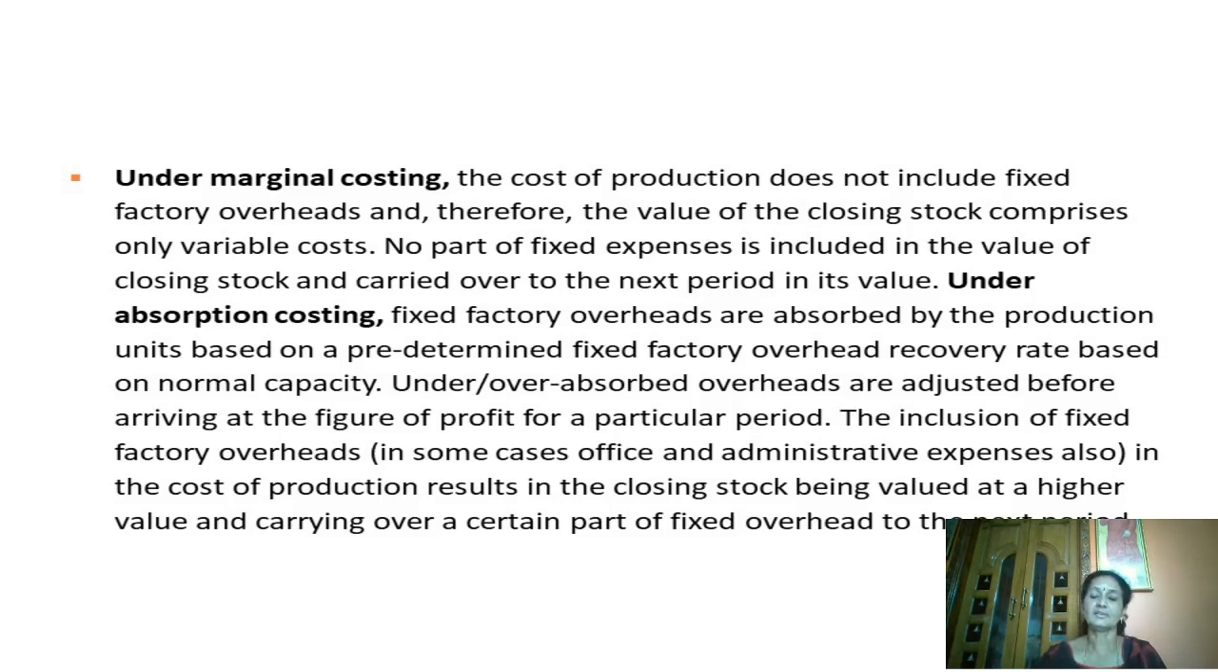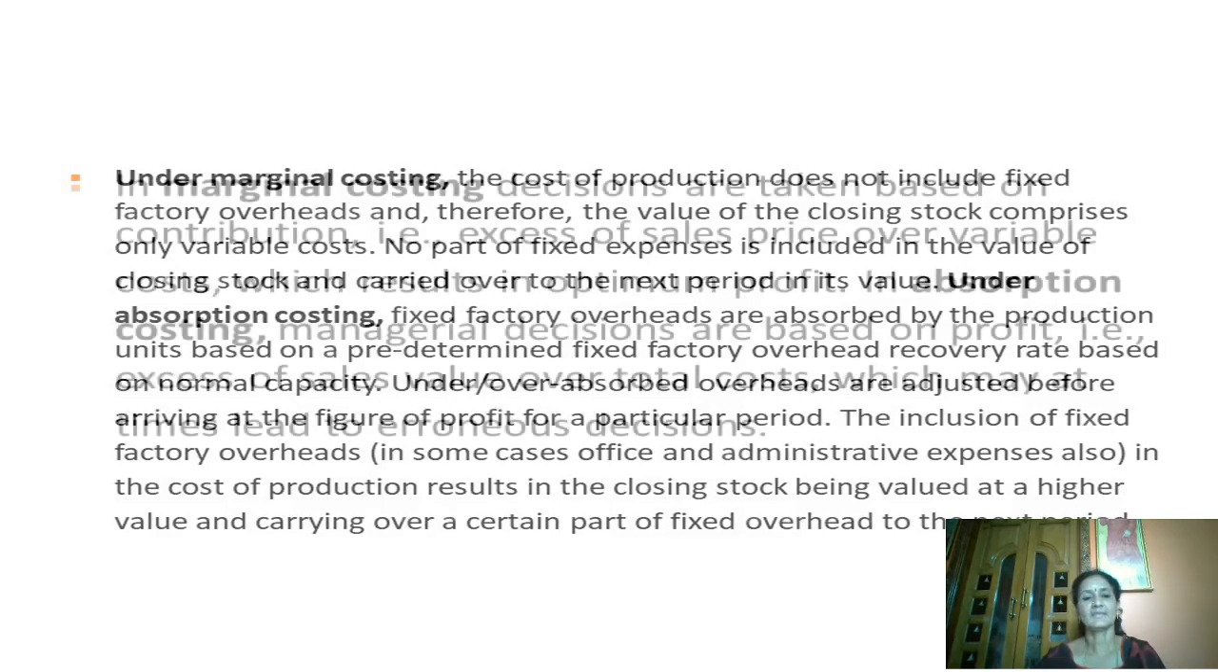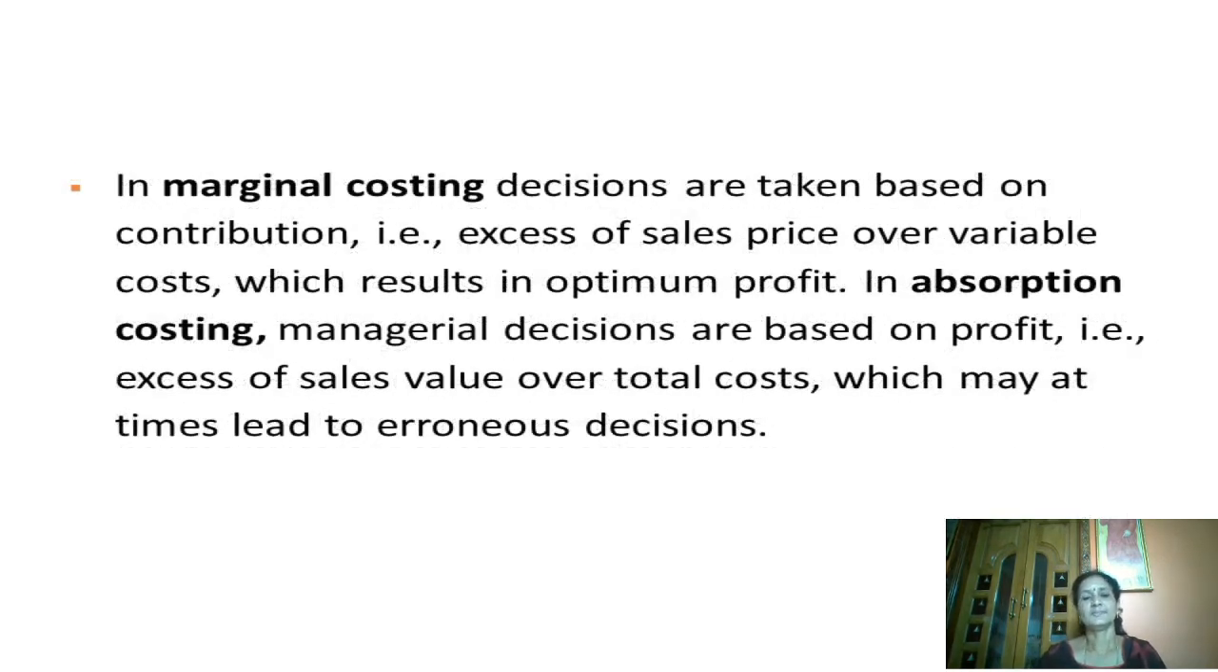So marginal costing has overcome this drawback by taking into consideration only the variable cost and then arriving at fixed cost, which will be written off completely against the contribution. In marginal costing, decisions are taken based on contribution, that is excess of sales price over variable cost, which results in optimum profit. In absorption costing, managerial decisions are based on profit, that is excess of sales over total cost, which may at sometimes lead to erroneous decisions.